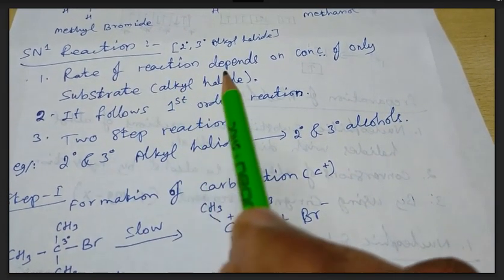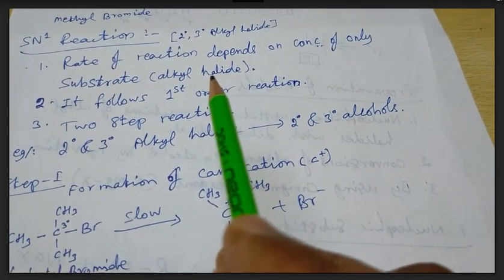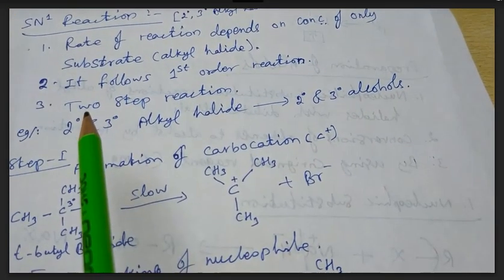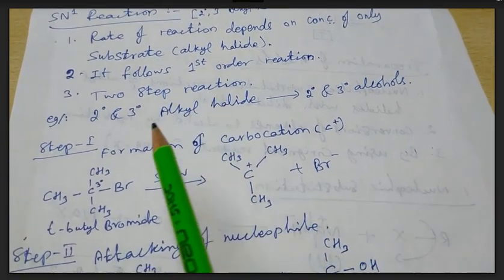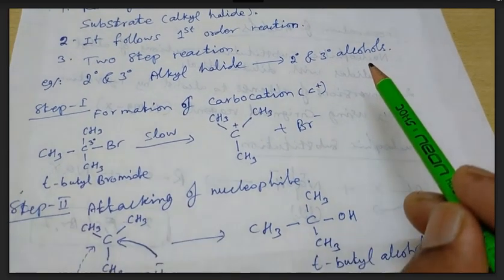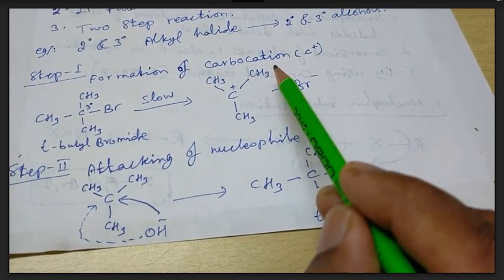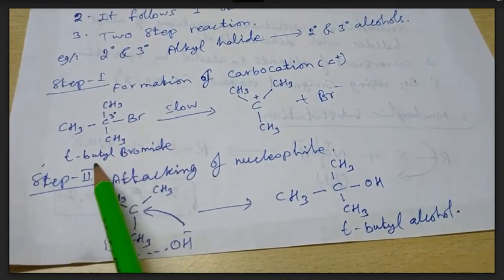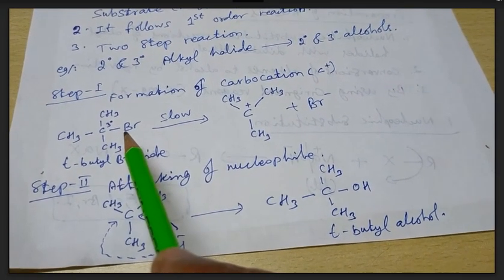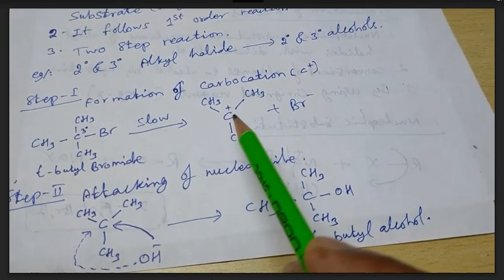Here the rate of the reaction depends on the concentration of only the substrate, that is alkyl halide, not on the nucleophile. Then the second point, it follows a first order reaction. And the third point, this is a two-step reaction. This is the mechanism to convert secondary and tertiary alkyl halide to secondary and tertiary alcohol, following two steps. Step 1, formation of carbocation as C+. So here, tertiary butyl bromide we have taken. The bond between carbon and bromide is going to get cleaved. It is a slow process to produce the tertiary carbocation, C+.